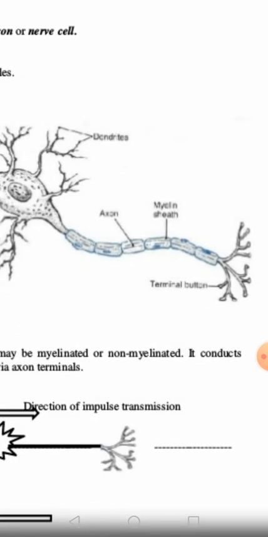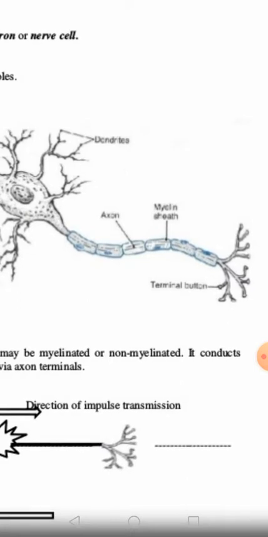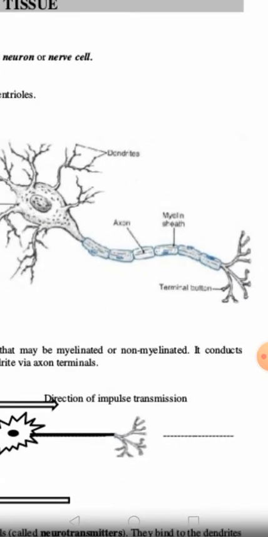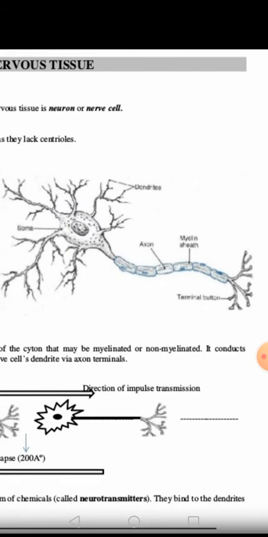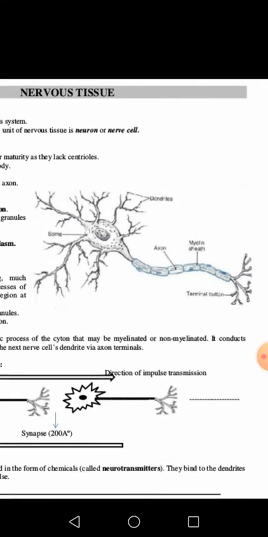These branches are called terminal branches or nerve endings, and you can observe some bulb-like structures at the terminal end of the branches. These terminal knobs once again convert these electrical impulses to chemical impulses.